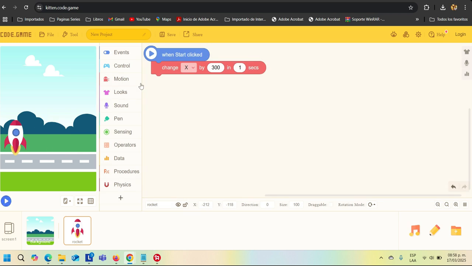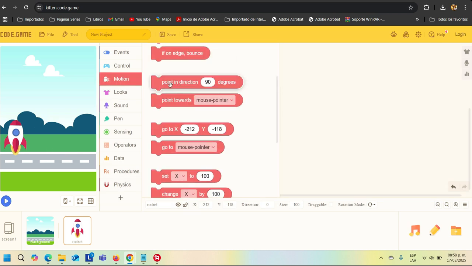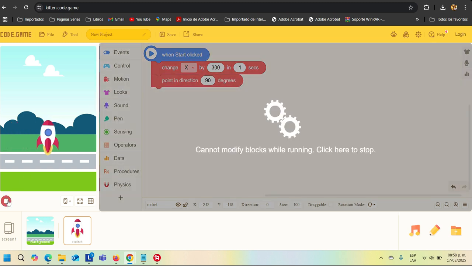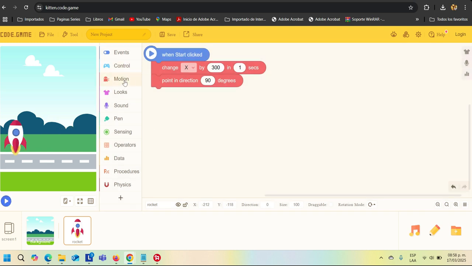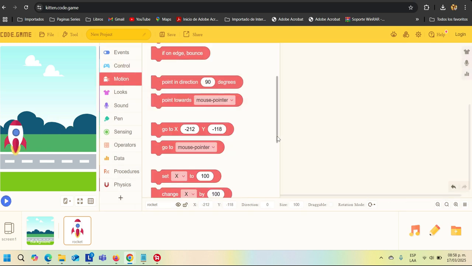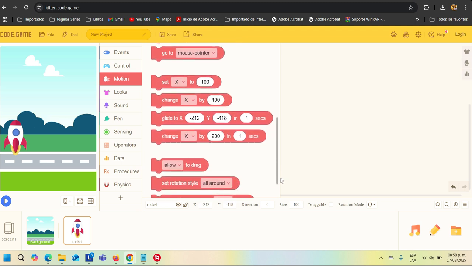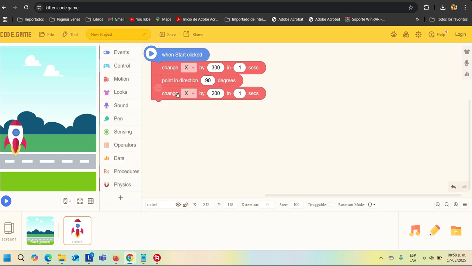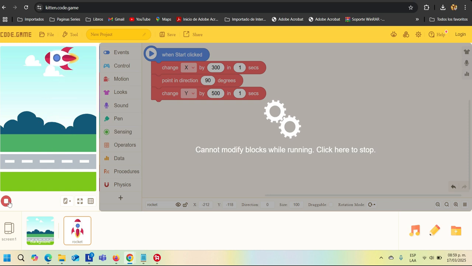Add the block "point in direction 90 degrees" to orient the rocket. Again, in Motion, select "change X by 200 in 1 sec." We'll change X to Y and set it to 500 steps. Move up.